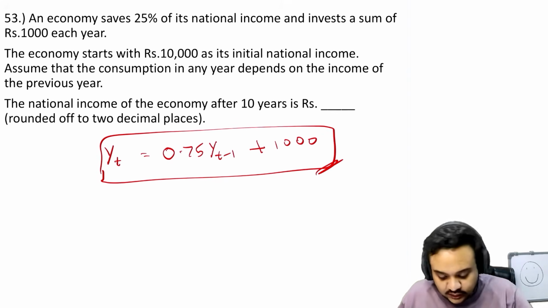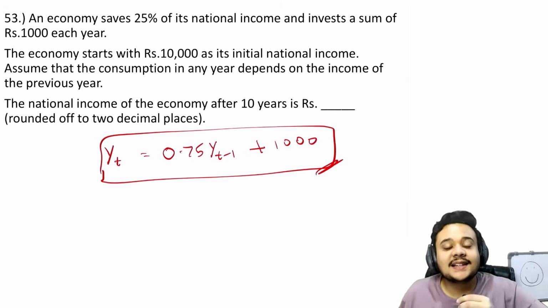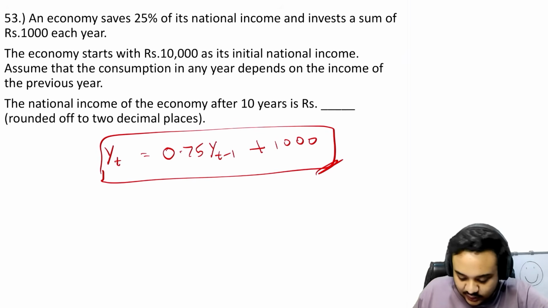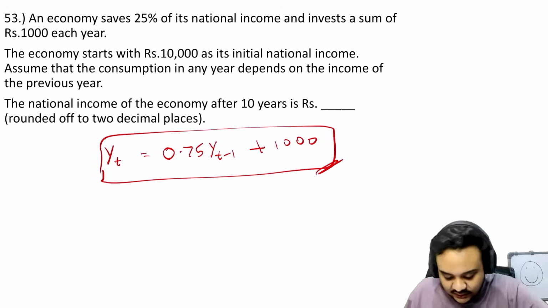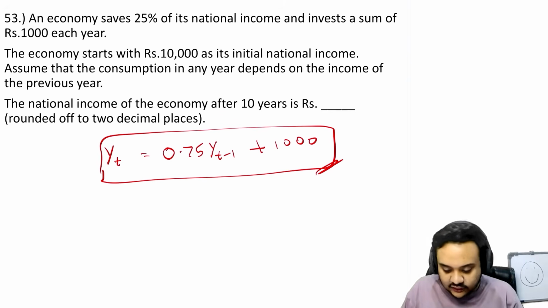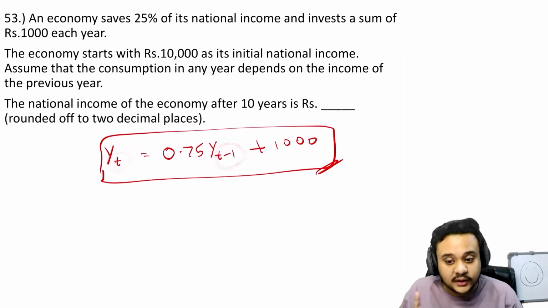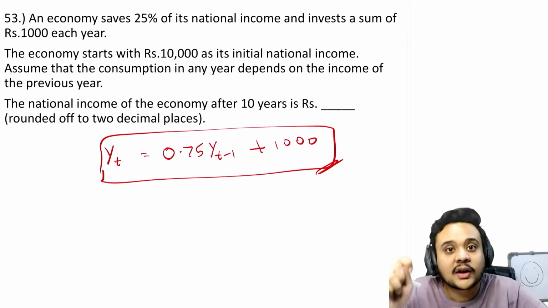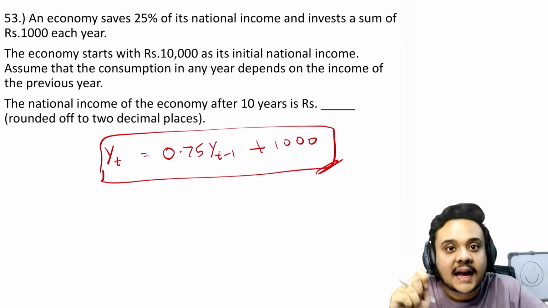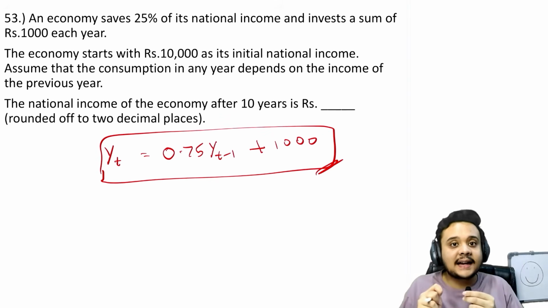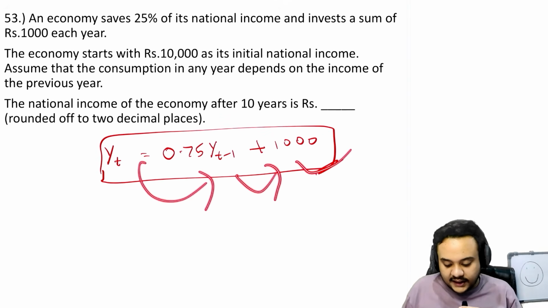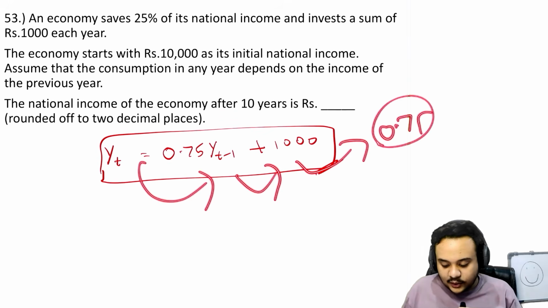So the first step to be able to do that is that we have to find the steady state equation. And how are we going to do that? Instead of saying that these are the incomes of two different time periods, we are going to say that these incomes are of one general time period. The logic behind that is that this income is going to keep falling every year, right? Because we are multiplying it by 0.75, right?